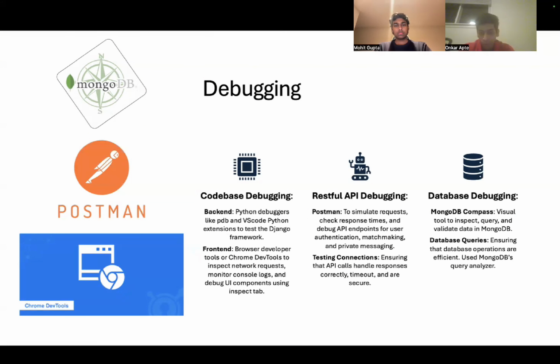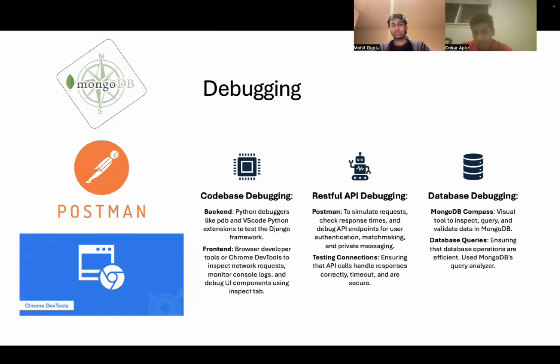In the RESTful API debugging, we simulate the requests, check response times, and debug API endpoints. We have numerous APIs, and if we land at a link which is not represented by any API, then we simply go to a page with an error message, page not found.